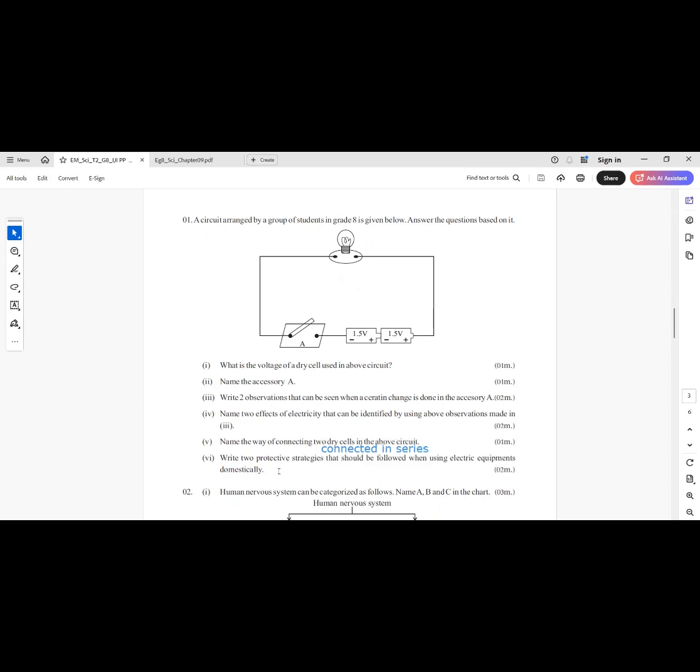Write two protective strategies that should be followed when using electric equipments domestically. Should not touch with the wet hand. Use a rubber mat to stand when using electric appliance.